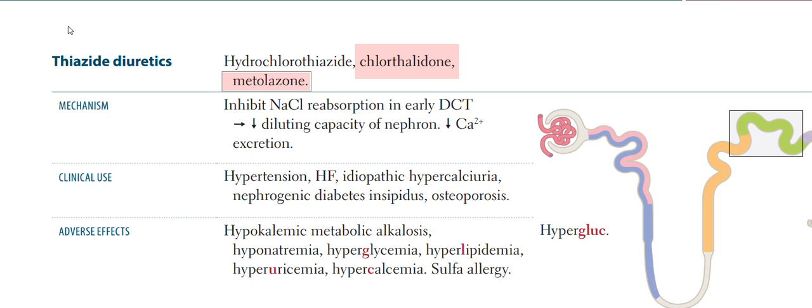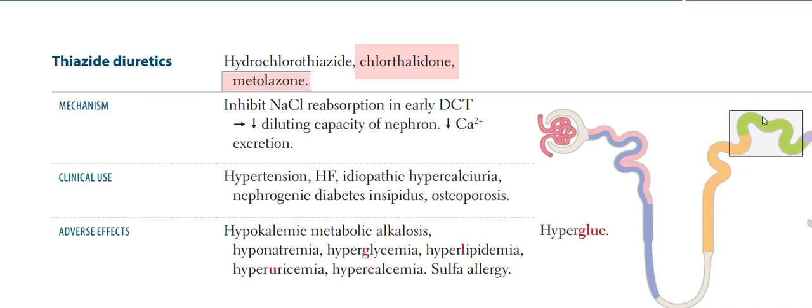Okay, thiazide diuretics. Thiazide diuretics are hydrochlorothiazide, chlorothalidone, and metolazone. Metolazone is the one which we often forget, so metolazone is something you have to remember. And the mechanism is they all inhibit the sodium chloride channel in the distal convoluted tubule.